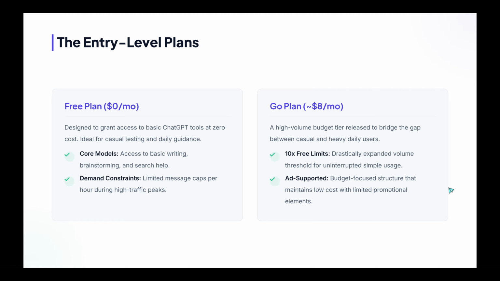Think quick emails, outlines, summaries, study tips, or creative prompts. Keep in mind that during peak times you may encounter usage limits, which can slow things down or briefly restrict access. That said, the free tier is a solid way to explore what AI can do without any commitment.